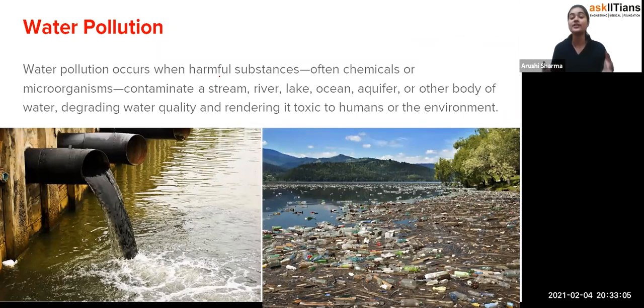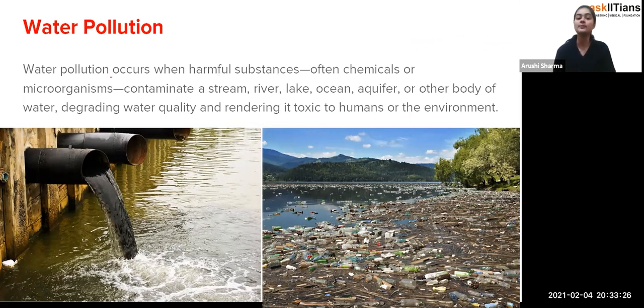Exactly. Polluted means in any way, whether it is because of domestic impurities, industrial impurities, or the things which we deposit in rivers and lakes, that is how the water is getting polluted.